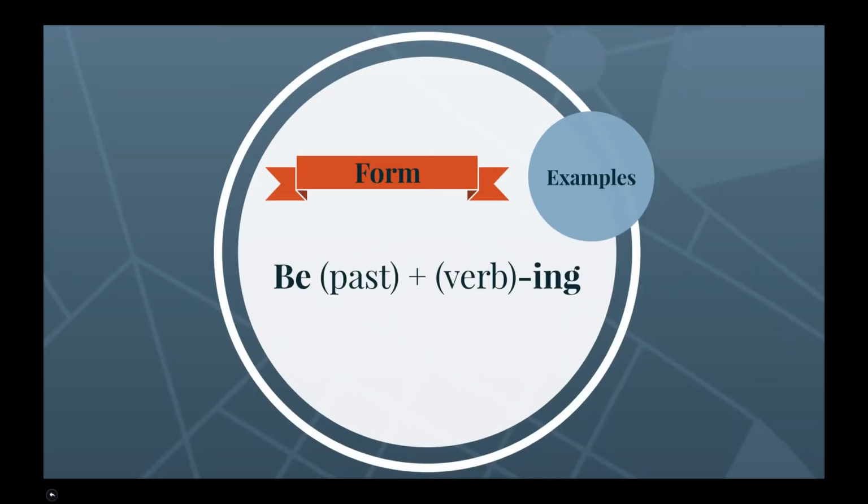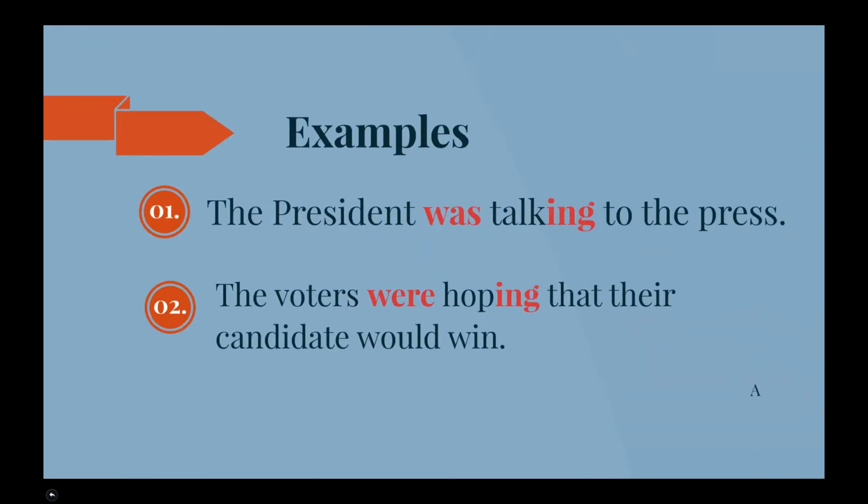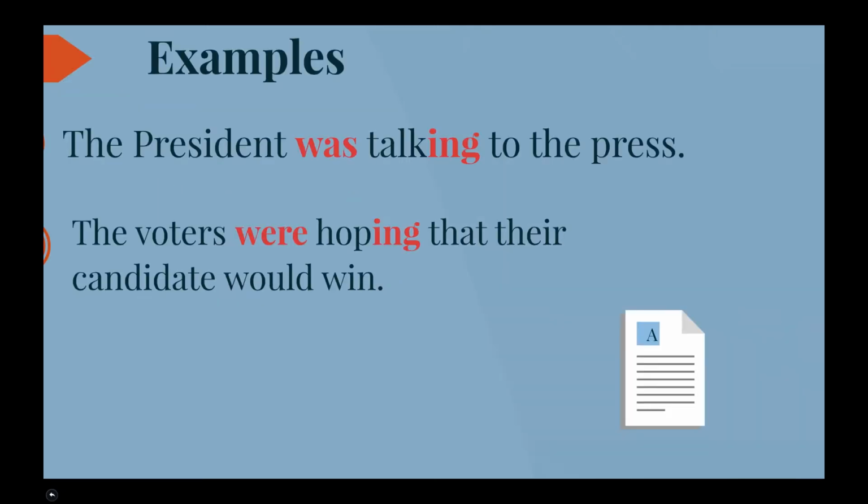The form of the past progressive is the past form of be and the base form of the verb plus ing. Examples of the past progressive are: the president was talking to the press, and the voters were hoping that their candidate would win. Now pause the video and complete exercise A in your practice worksheet.